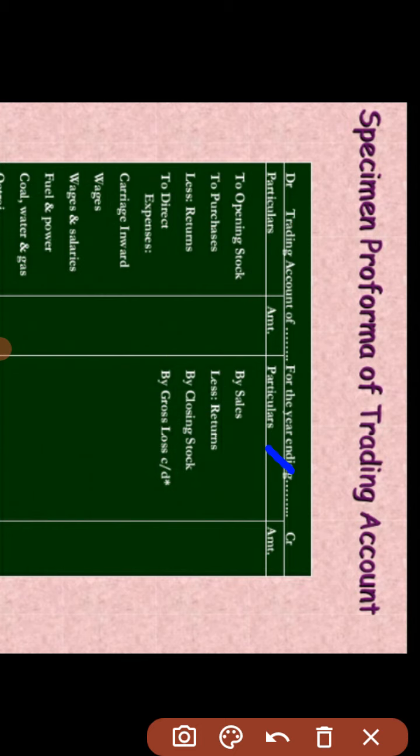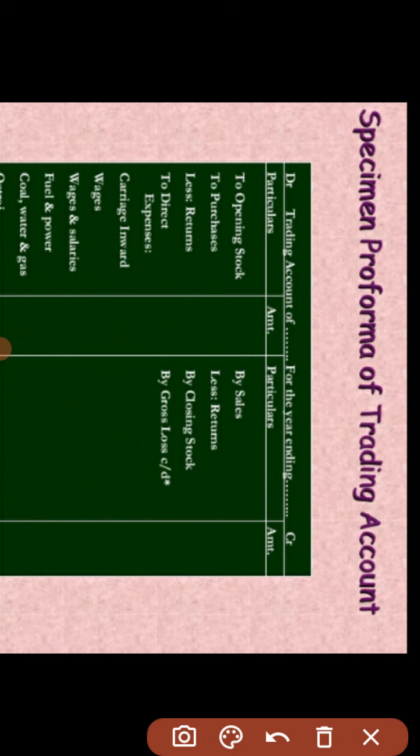The items are given here. First of all, we take the opening stock, then purchases less return, direct expenses, carriage inward, wages and salary, fuel, coal and water, octroi. On the credit side we write sales minus return, and closing stock. If the credit side is greater than the debit side, we get the gross profit, which is the balancing figure, and if the debit side is more than the credit side, we get the gross loss, which is also the balancing figure.